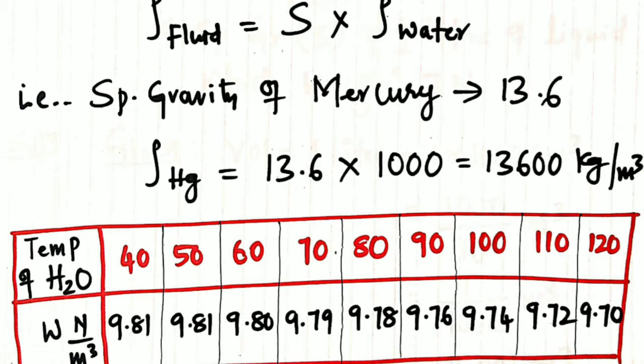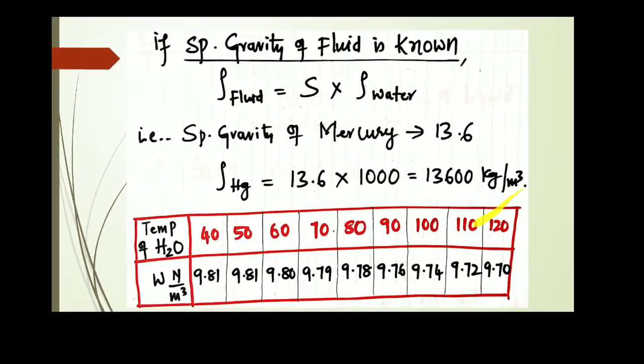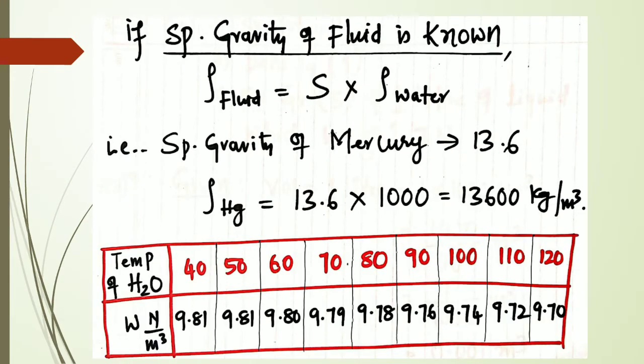So the specific weight of water is always constant, that is 1000 into 9.81. So why are we taking 9.81 for different temperatures? This table shows for different temperatures, for different ranges of water, almost all the specific weight values are very close or very small. Not much variation of values will be there. Therefore, we are taking it as 9.81. Okay, clear? So that is what the table indicates.